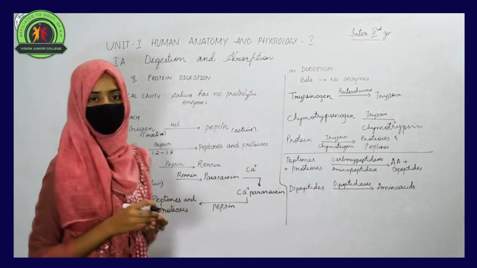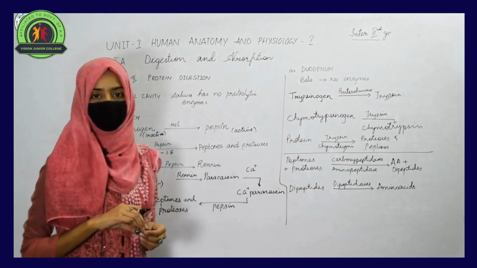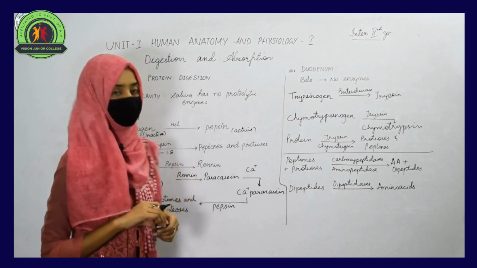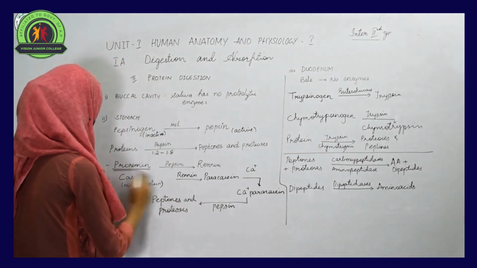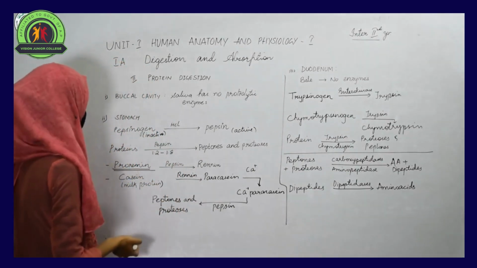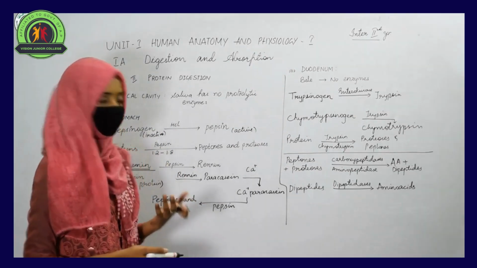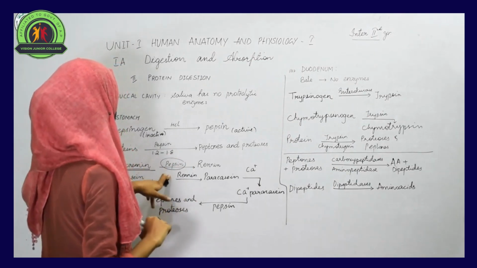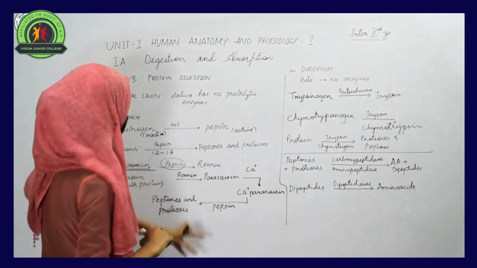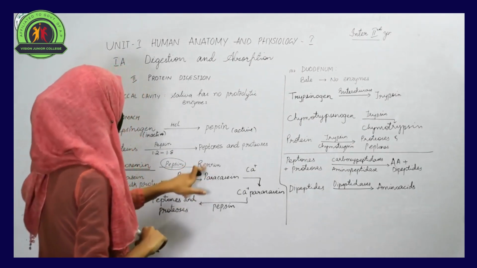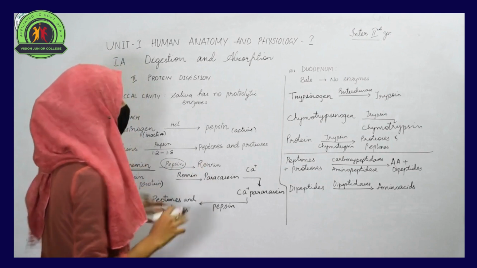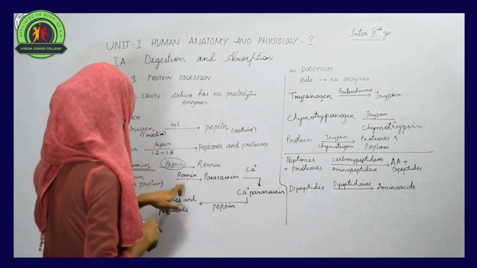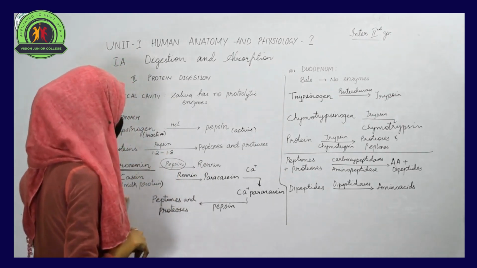One more enzyme is present in the stomach that helps in the digestion of proteins, again in inactive state, and that enzyme is prorenin. Prorenin is converted into its active form, renin, by the action of pepsin. Renin is required to convert milk protein into a simpler form so that it can be absorbed. Renin acts on casein, which is a milk protein.